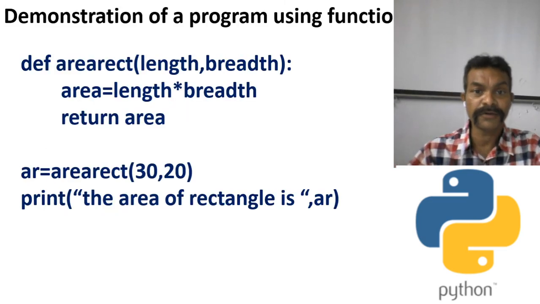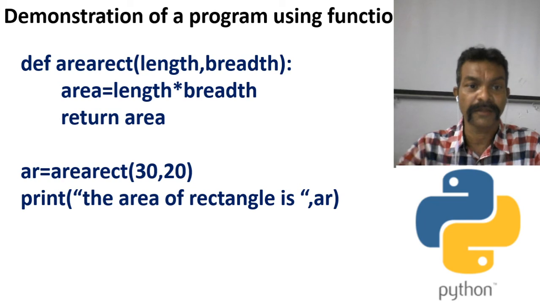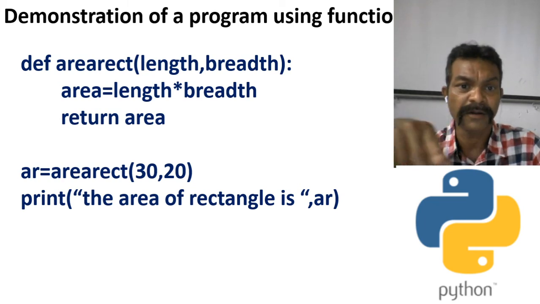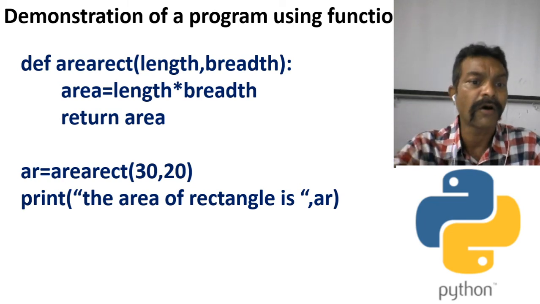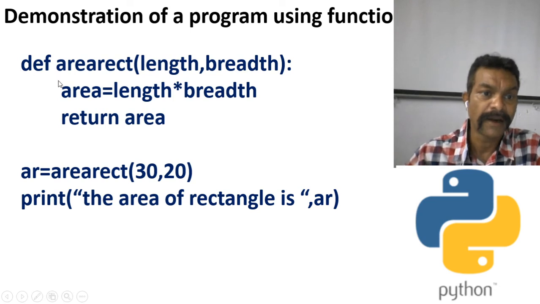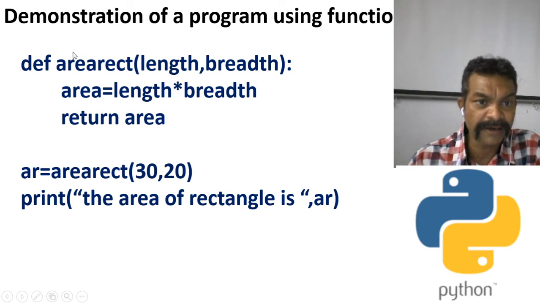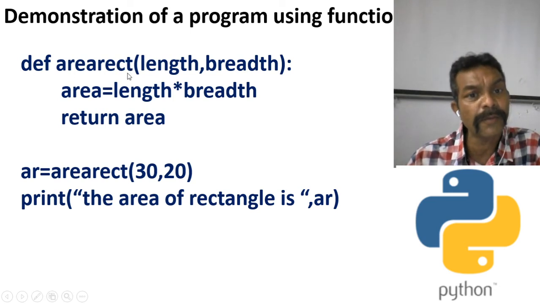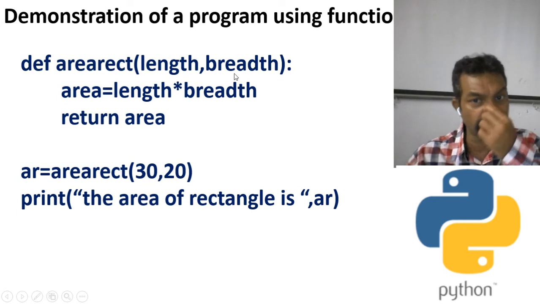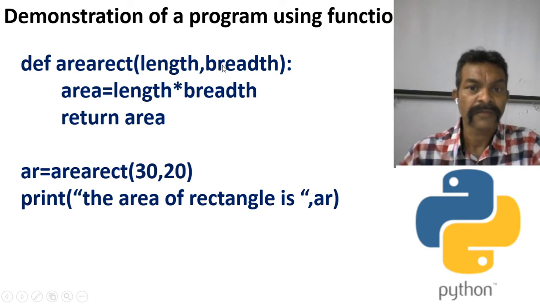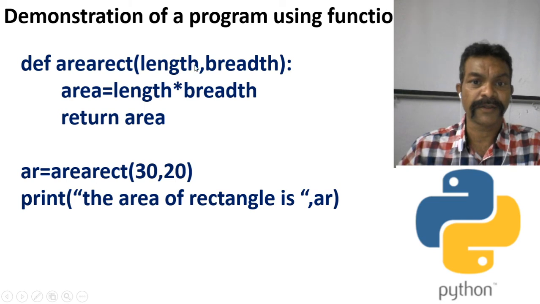See, a demonstration of a program using a function. This is one program which I have made that will clear all your doubts. See, def area_rect is the name of the function. Any name we can give. length, breadth are the parameters which this function will receive from the caller. The statement is area = length * breadth and return area.